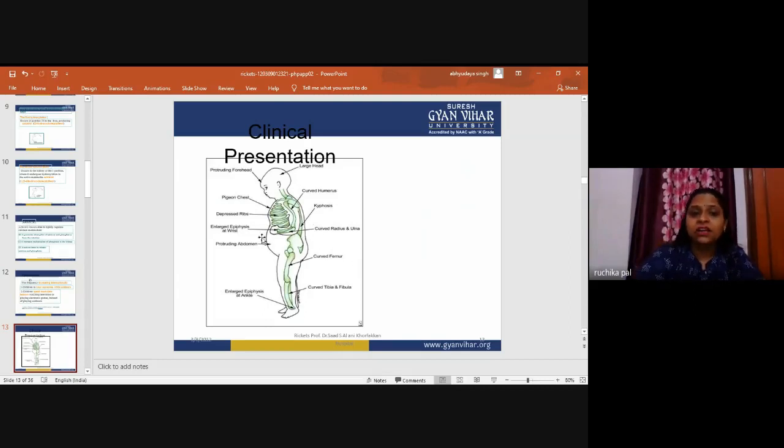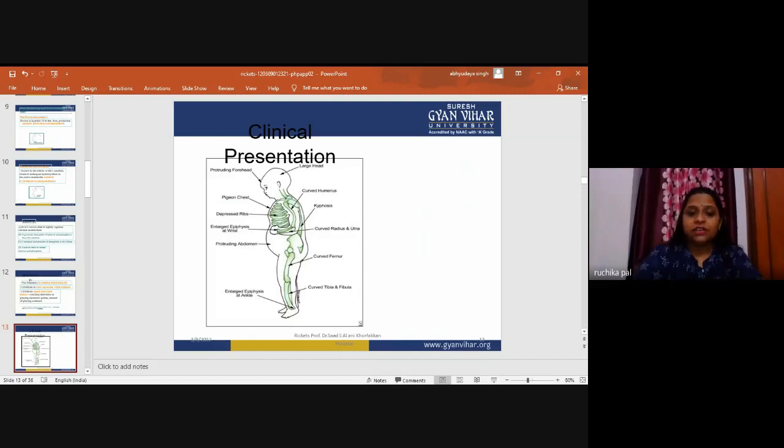Curved radius and ulna, enlarged epiphysis at the wrist. Protruding abdomen, which is most commonly seen in these cases. And curved femur; all the long bones are in curved forms, as they lack dense matrix. There is a large epiphysis at the ankle. Curved tibia and femur: these bones should be straight, but they are in a curved shape. So this is the clinical presentation of the rickety child.